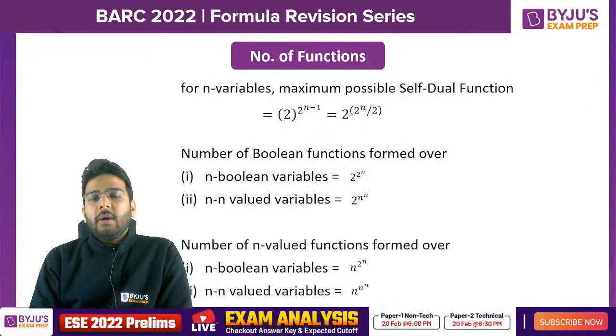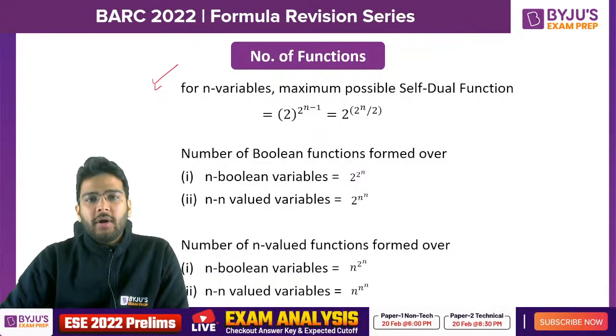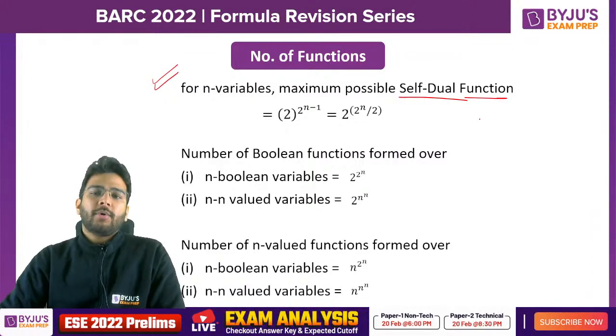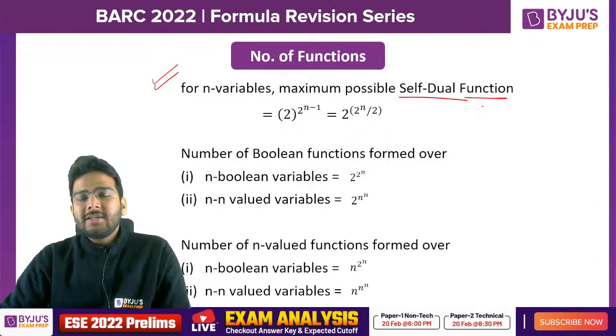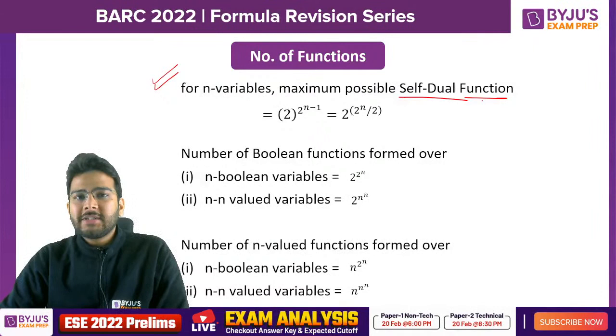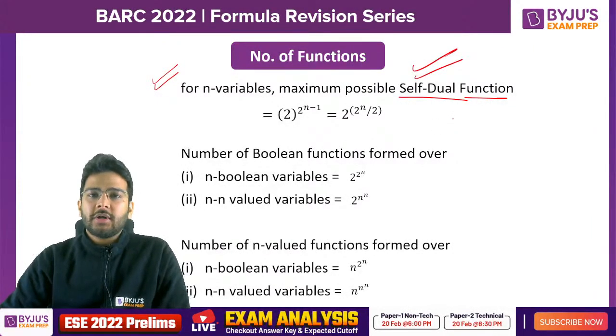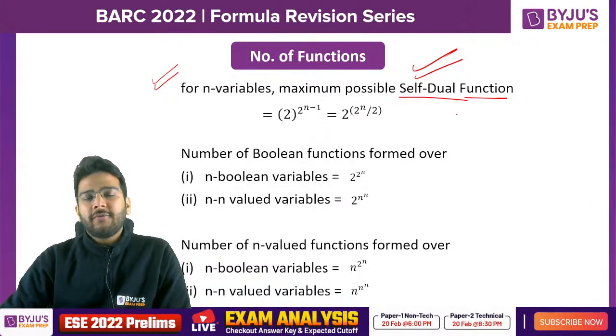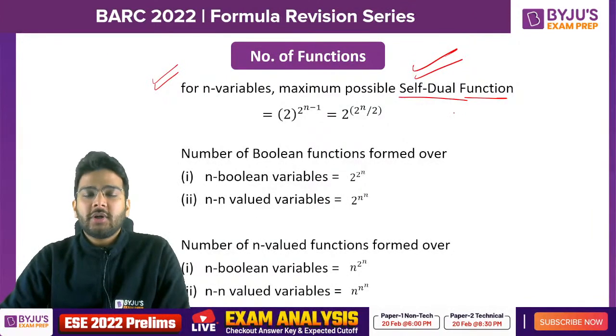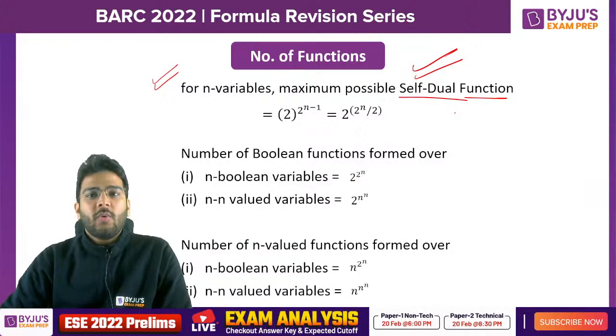Now let's talk about the number of functions. This is also important when we talk about maximum possible self-dual functions. So what is a self-dual function? Before that, you need to understand what is a neutral function. A neutral function is one where the number of minterms is equal to the number of maxterms. Now if you talk about self-dual function, there are two conditions for a function to be self-dual. First condition is the function should be neutral. That means number of minterms should be equal to number of maxterms. Second condition is there should not be any mutually exclusive terms present in the expression. Okay. Now what are mutually exclusive terms?